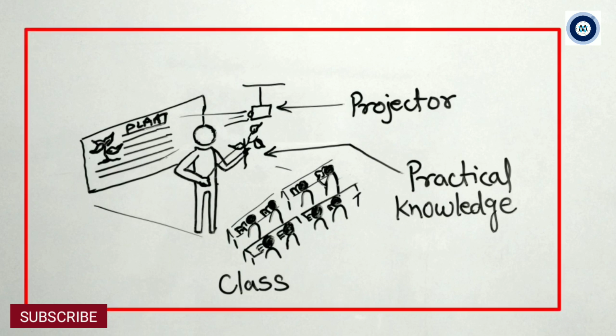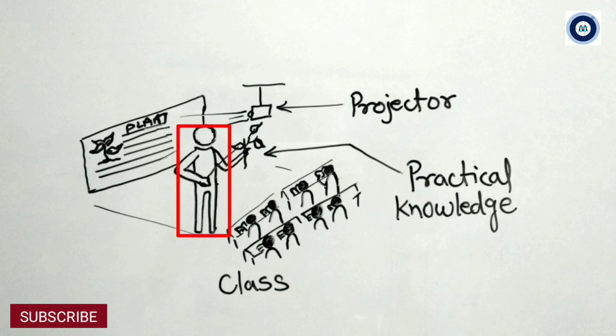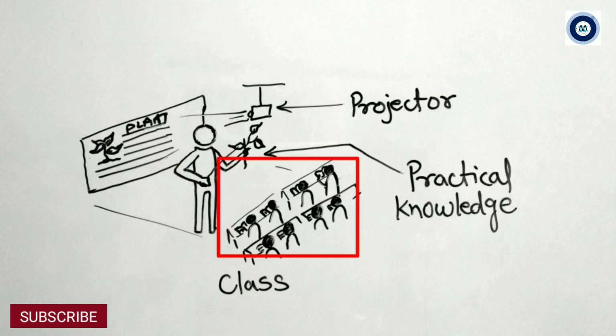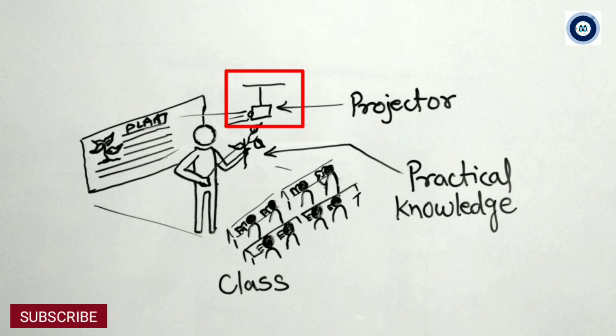As you can see in this diagram, there is a teacher teaching some students inside the class and he is trying to explain the things practically to his students. Okay, as you can see here, he is using projector technology and with some PPTs or slides he is able to explain the respective topic very easily. I think he is teaching about some kind of plants here, right?